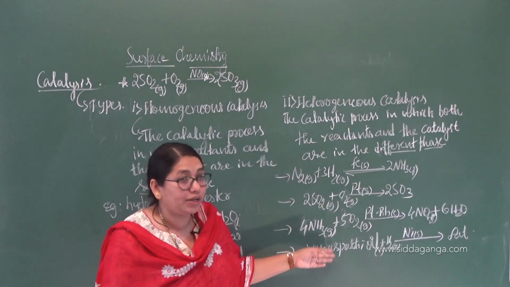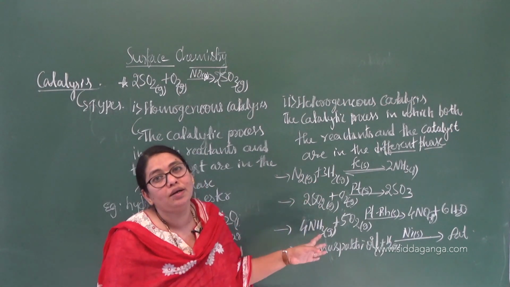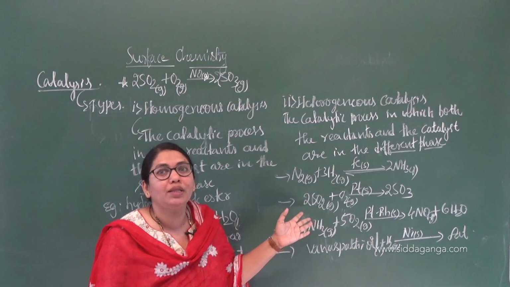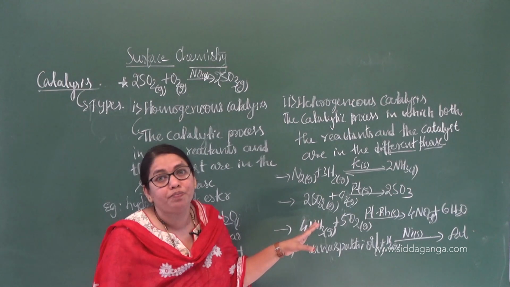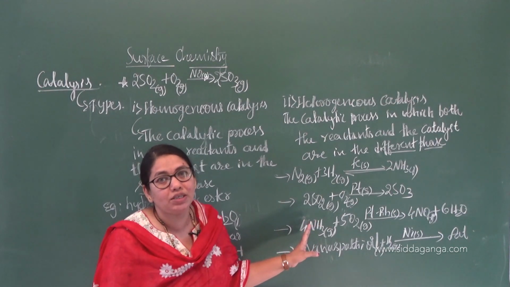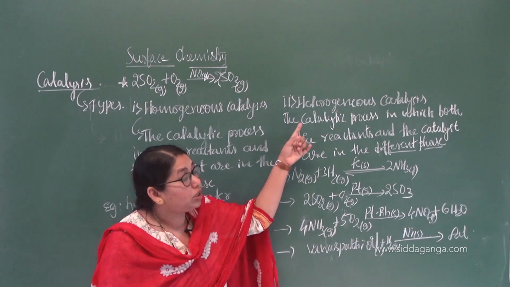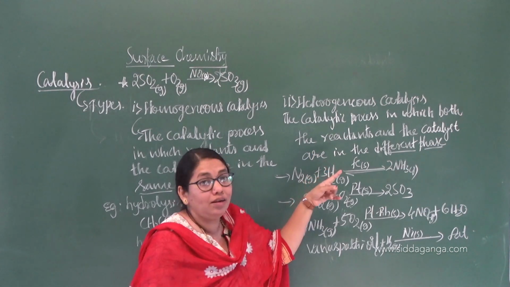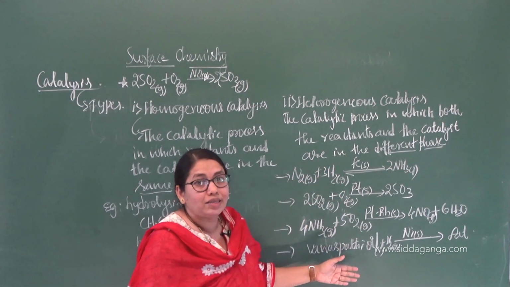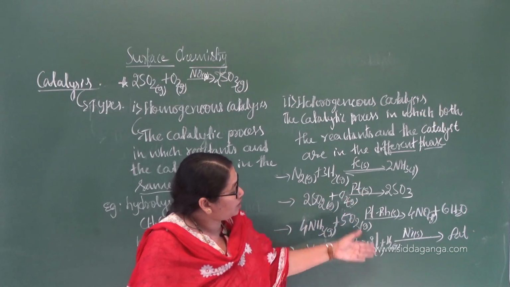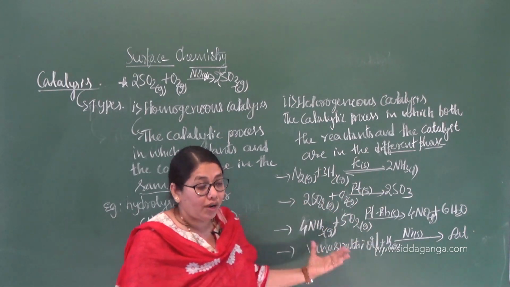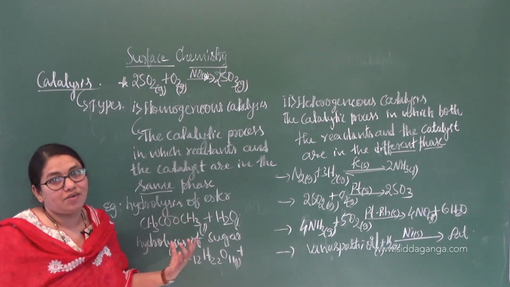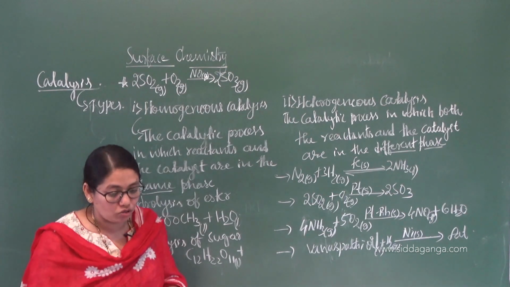These are very important reactions. You have to learn these reactions not only here but also in case of your p block elements. And so many times we are going to take these examples while studying equilibrium. Most of the reactions are reversible in nature. So heterogeneous catalysis means the catalytic process in which the reactants and the catalyst are in different phases. These are all examples where the catalyst is in one state and the reactants are in a different state. Whereas in homogeneous catalysis, the catalyst and the reactants are in the same phase. Right? So I hope you understood this much.